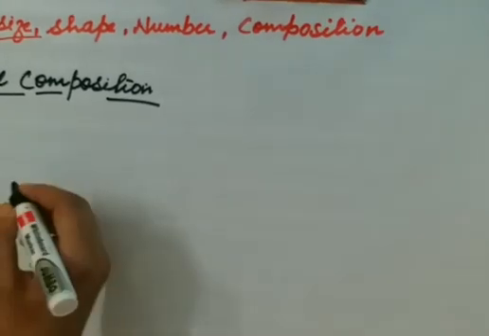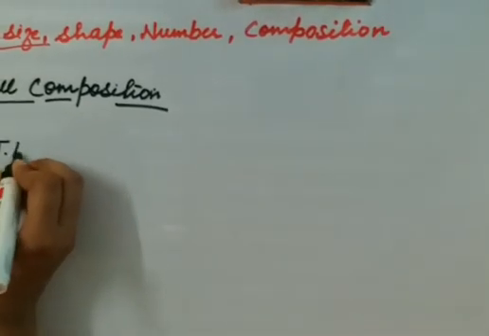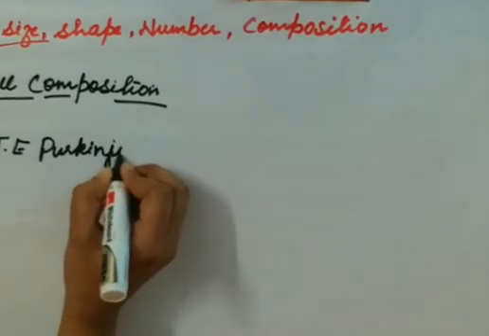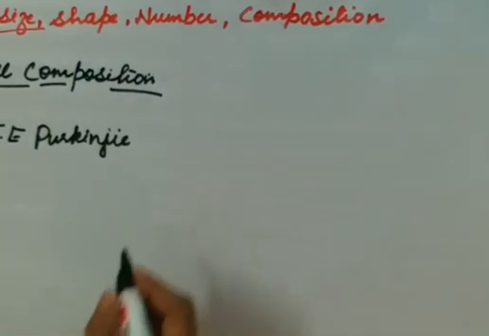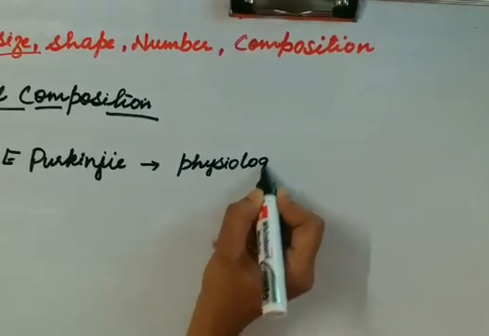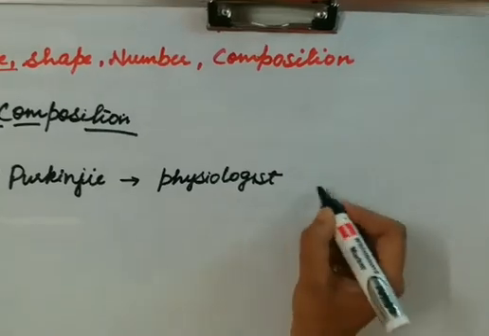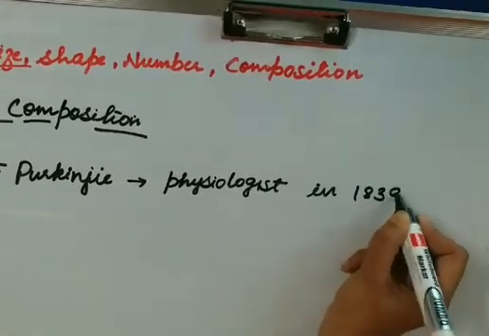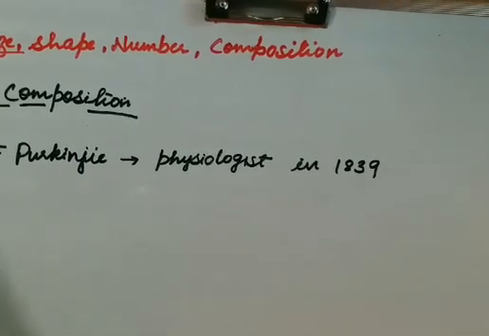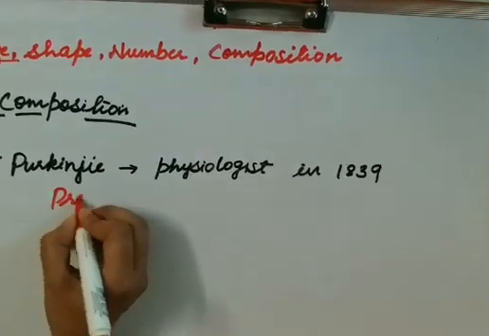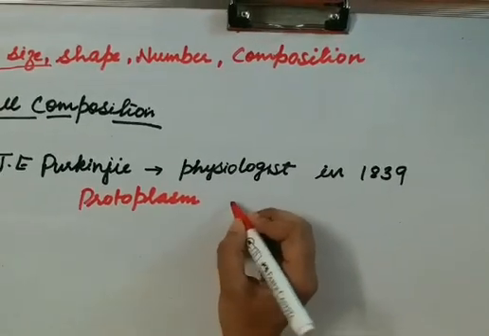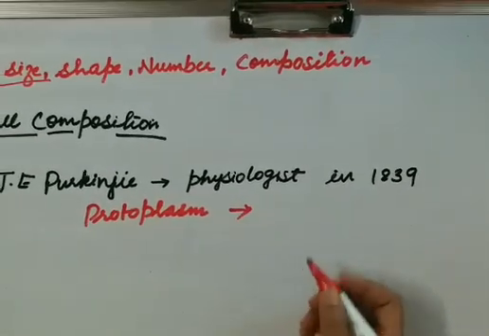Cell composition was given by a scientist, J.E. Purkinje. He is a physiologist, and in 1839 he gave the term protoplasm to describe the living fluid substance present in the cell.